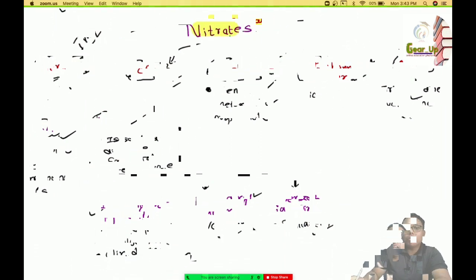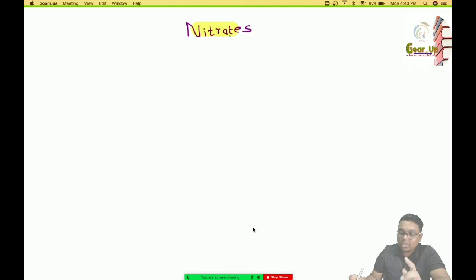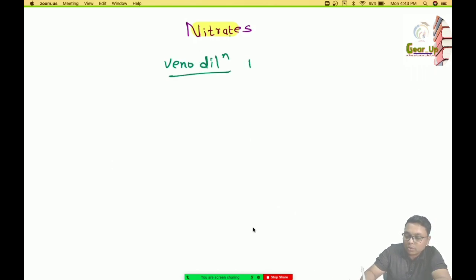Now coming to the nitrates, these nitrates cause venodilation more compared to arteriolar dilation.